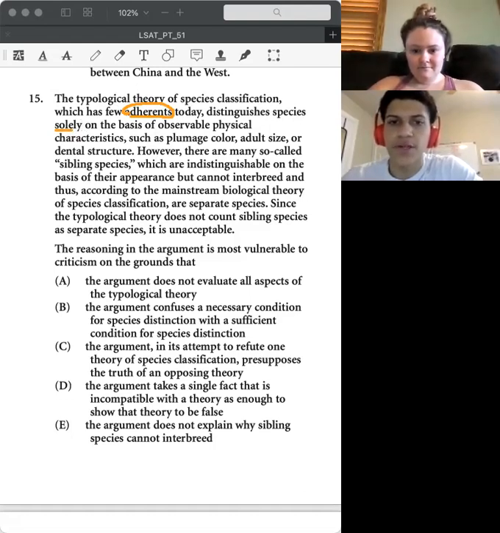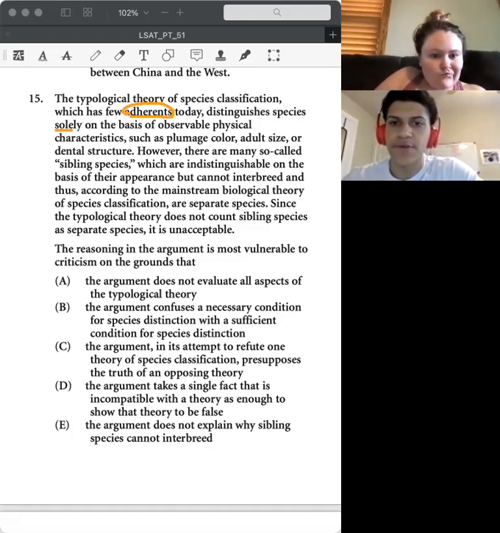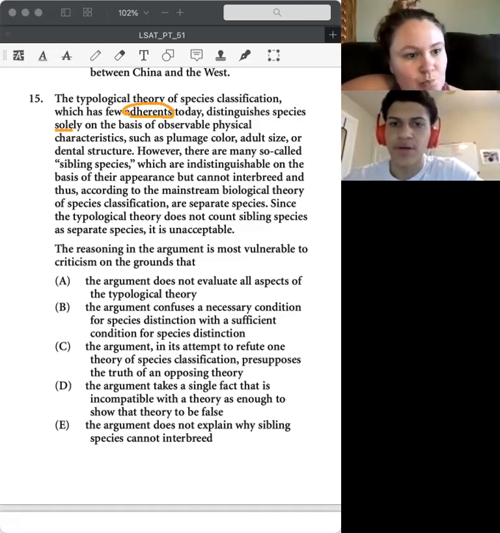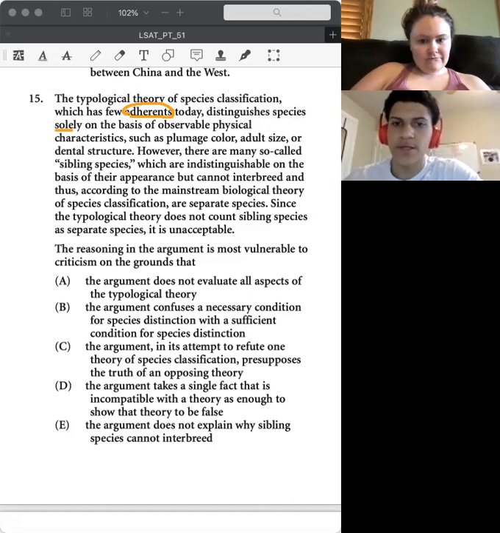However, there are many so-called sibling species, which are indistinguishable on the basis of their appearance, but cannot interbreed, and thus, according to mainstream biological theory of species classifications, are separate species. So essentially, there are species you can't distinguish from appearance, and they can't interbreed, so they're considered separate species. Since the typological theory does not count sibling species as separate species, it is unacceptable.